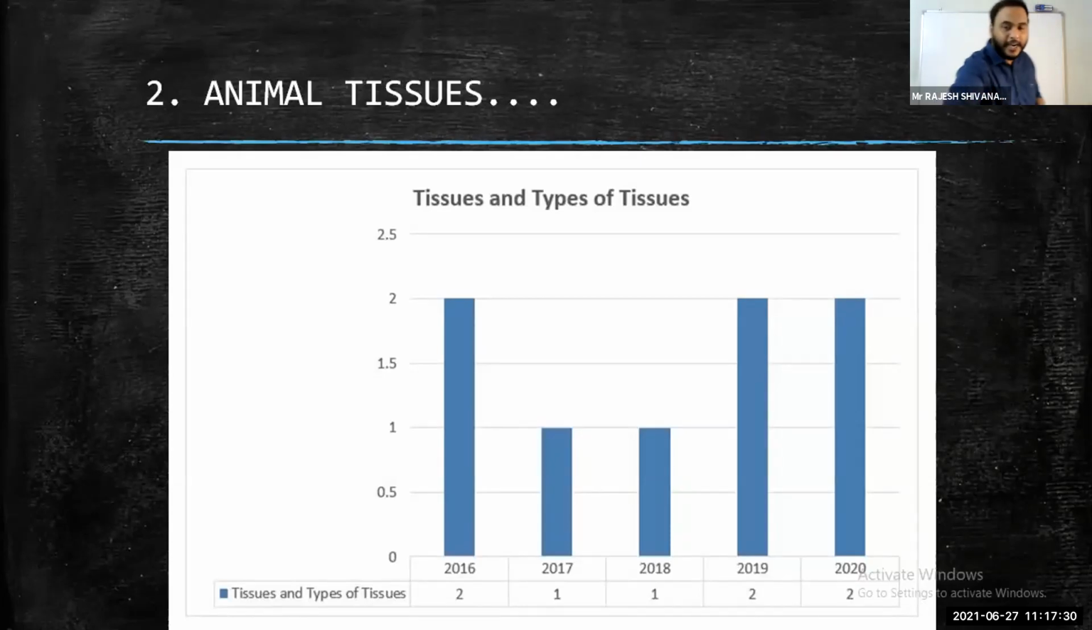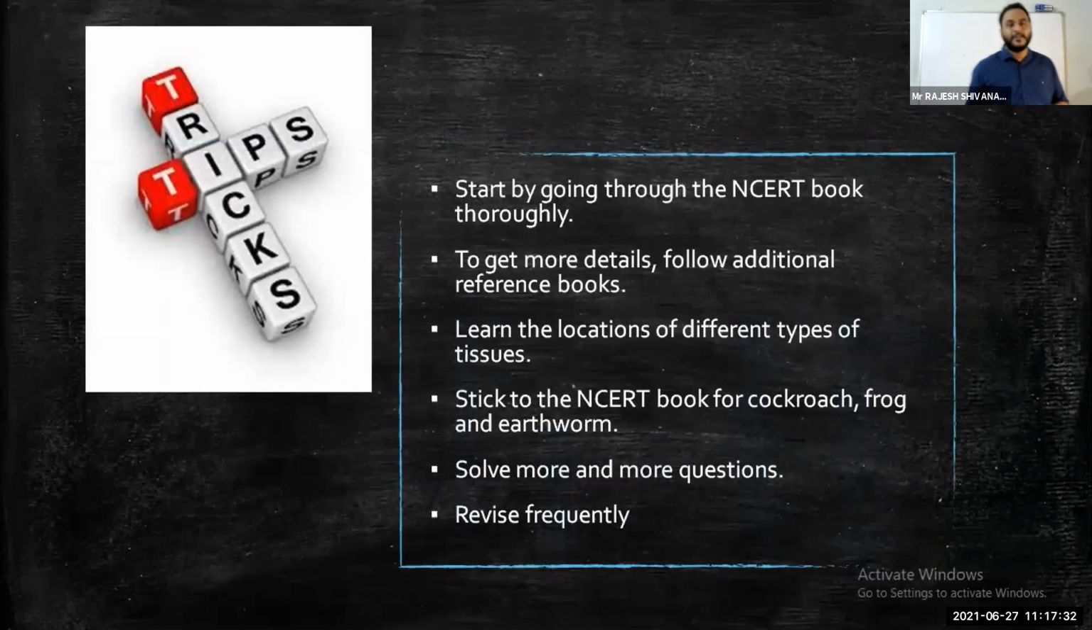Next, at the end of my session, I would like to address all your queries. Get ready. And coming to some tricks and tips to excel in this structural organization in animals chapter: NCERT textbook, line to line. That is the only mantra which will save you, above all the tantras. The only mantra is the textbook. That's it.